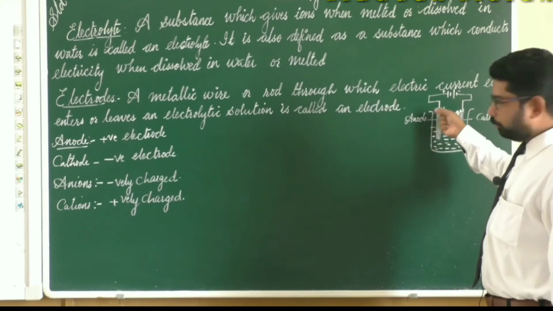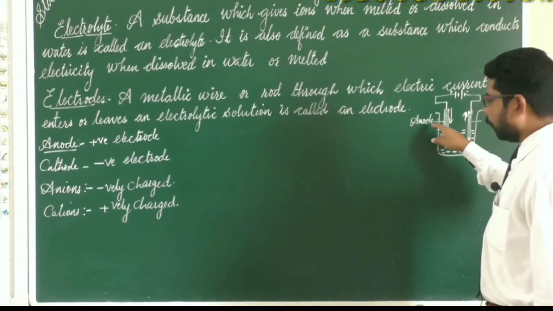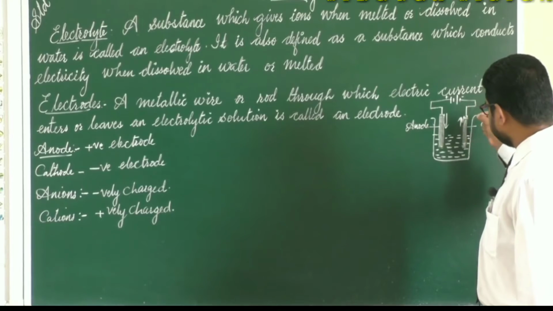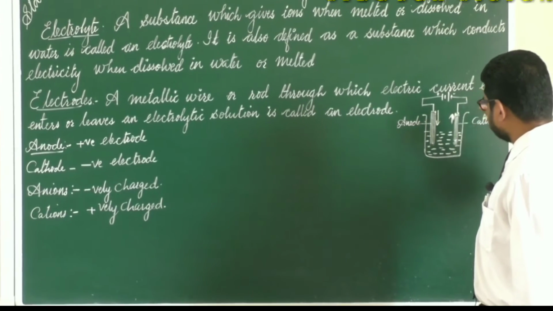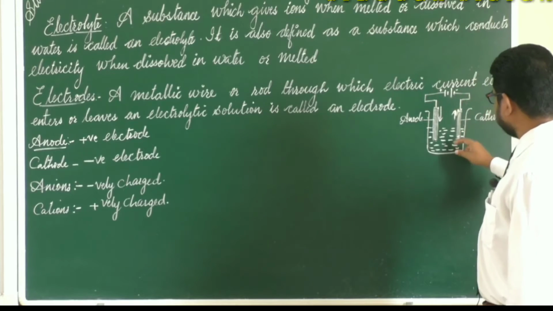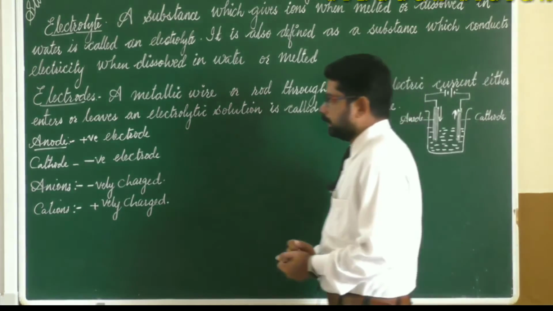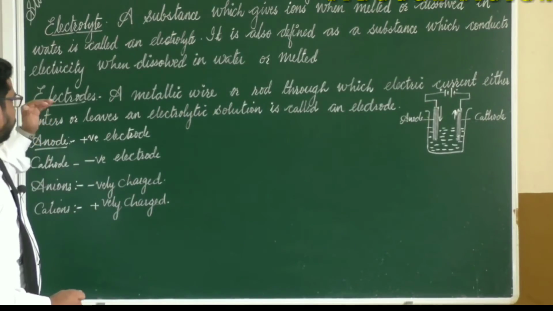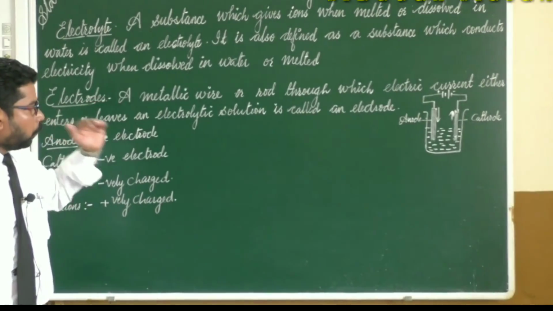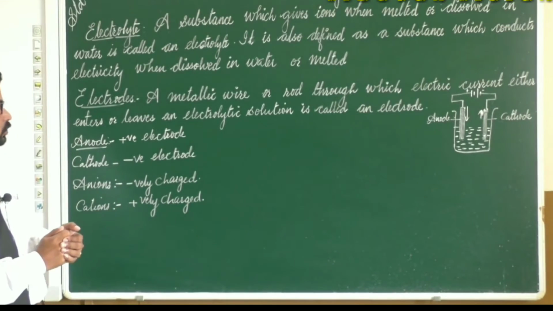The electrode through which electricity enters is known as the positive electrode or anode. In the same way, the electrode through which electricity leaves is known as the negative electrode or cathode. So hope it is clear. What is an electrode? A metallic wire or rod through which electric current either enters or leaves an electrolytic solution.